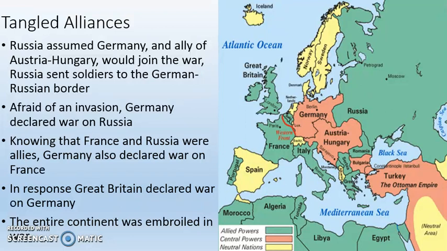Knowing that France and Russia are allies, Germany also declares war on France. This makes Great Britain angry. So in response, Great Britain declares war on Germany. So one little thing that happened in one little spot in the entire continent of Europe leads to the entire continent broiled into a war. Not only is the continent at war, the entire world is at war, because remember that most of the world at this point has been colonized by European countries.